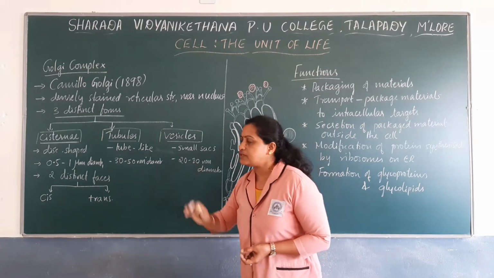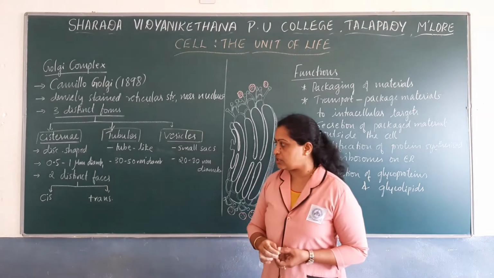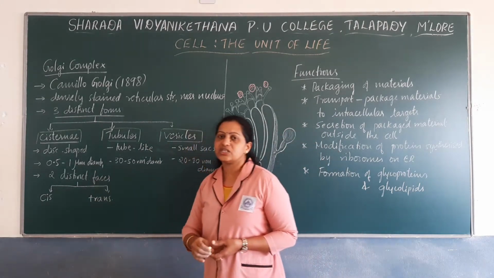The diameter of the cisternae varies from 0.5 to 1 micrometer, and they have got two distinct faces.